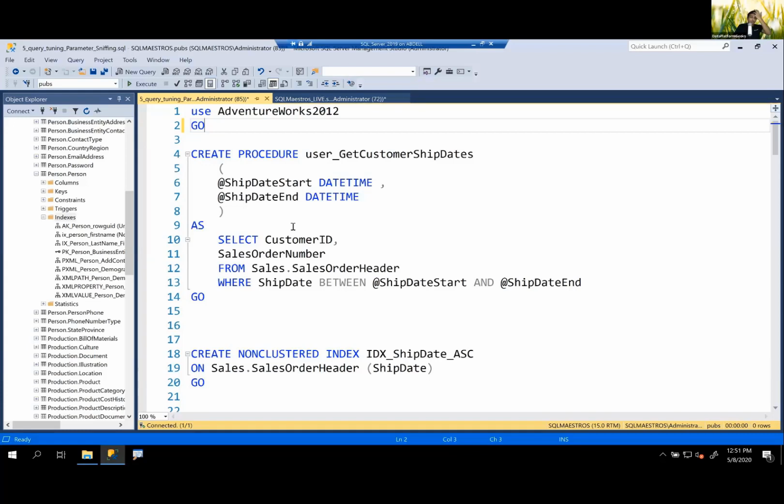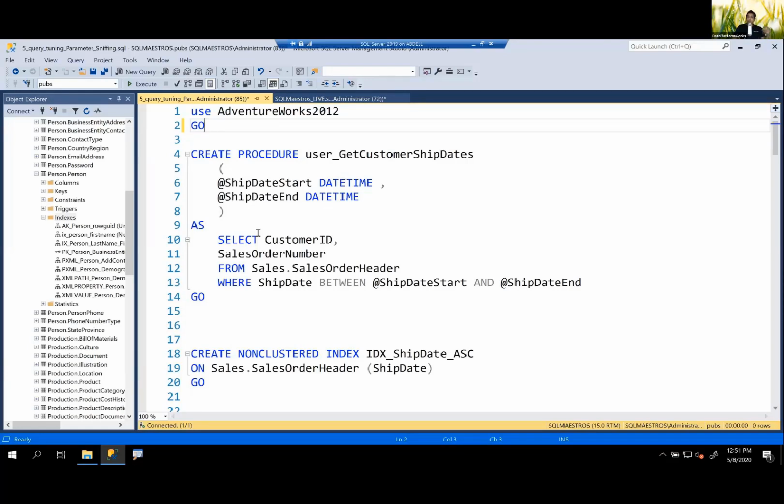So SQL Server would want that, in an OLTP environment where these queries come in again and again, I don't want to create plans every time. A plan has been created. I'm going to put it in the plan cache and reuse it if the same query comes again, which is going to save a lot of time. All that is great. But the problem is, let's say this stored procedure comes in with a parameter value that only gives one record and the plan gets saved in the plan cache. All good.